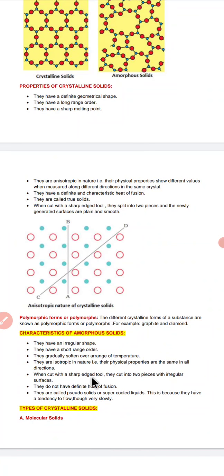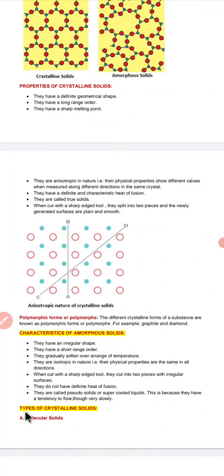When cut with a sharp edge tool, they cut into small pieces with irregular surfaces. They do not have a definite heat of fusion. They are called pseudo-solids or supercooled liquids because they have a tendency to flow, though slowly.